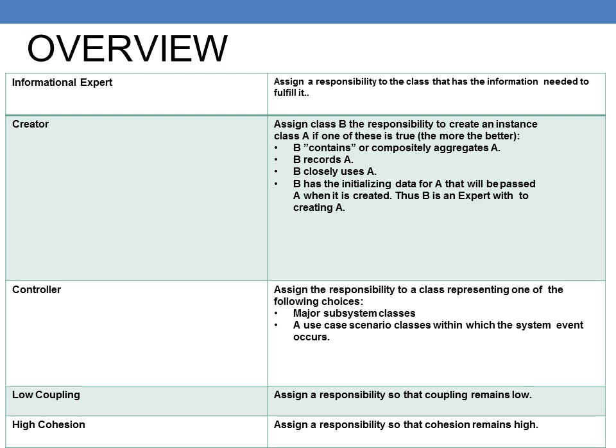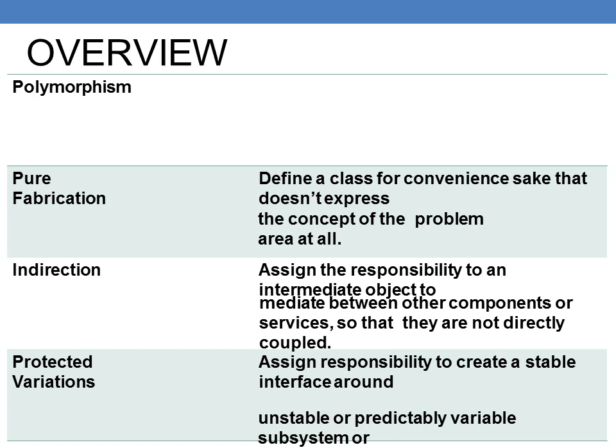Next one is controller, assigning the responsibility to a class representing one of the following choices: major subsystem classes, or use case scenario classes where the system event occurs. Low coupling, assigning responsibility so the coupling remains low. Likewise high cohesion, assigning responsibility so the cohesion remains high. Next one is polymorphism, the ability to take more than one form. Pure fabrication defines a class for convenience sake that does not express a concept of the problem area at all.